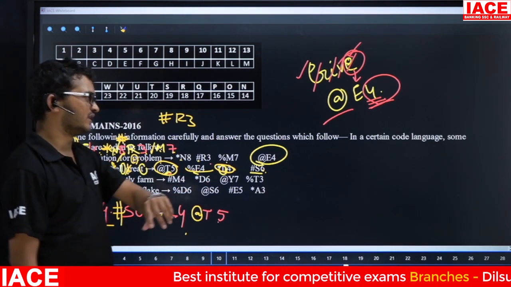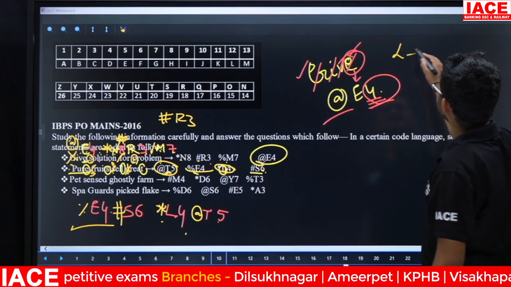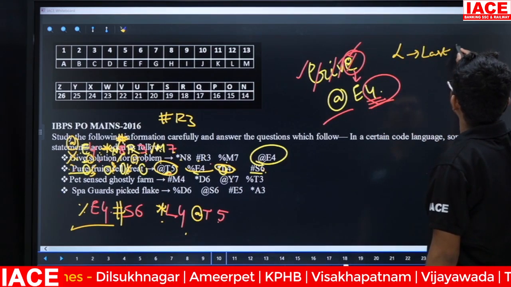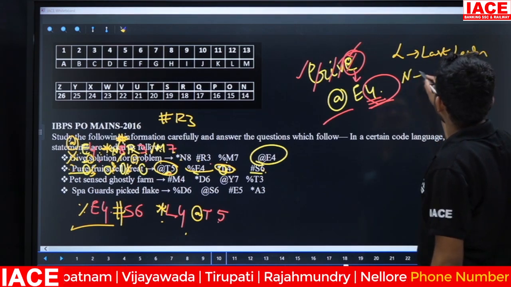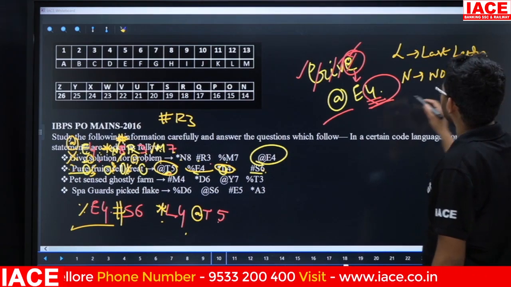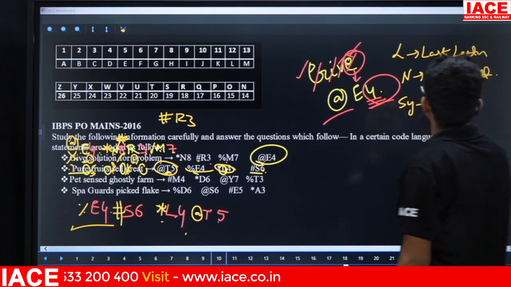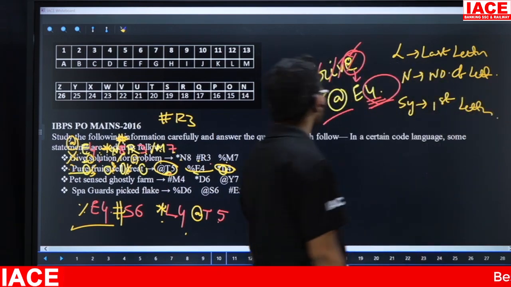Yes. Now friends, for this one, the logic for letter is what? Last letter of the given word. Next, the logic for number is what? Number of letters in the given word. Next, the logic for symbol is the first letter of the given word. Yes. Suppose friends, see here.